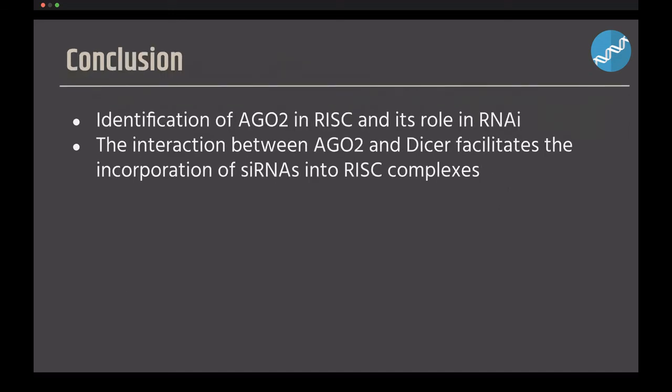In conclusion, in the process of purifying and studying the RISC complex, scientists were able to identify a member of the Argonaute protein family. Upon further analysis of this protein, they concluded AGO2 is indeed a subunit of RISC that interacts with siRNAs to facilitate RNAi. They had also considered the possibility that the enzyme Dicer and AGO2 might physically interact through their shared PAS domain.